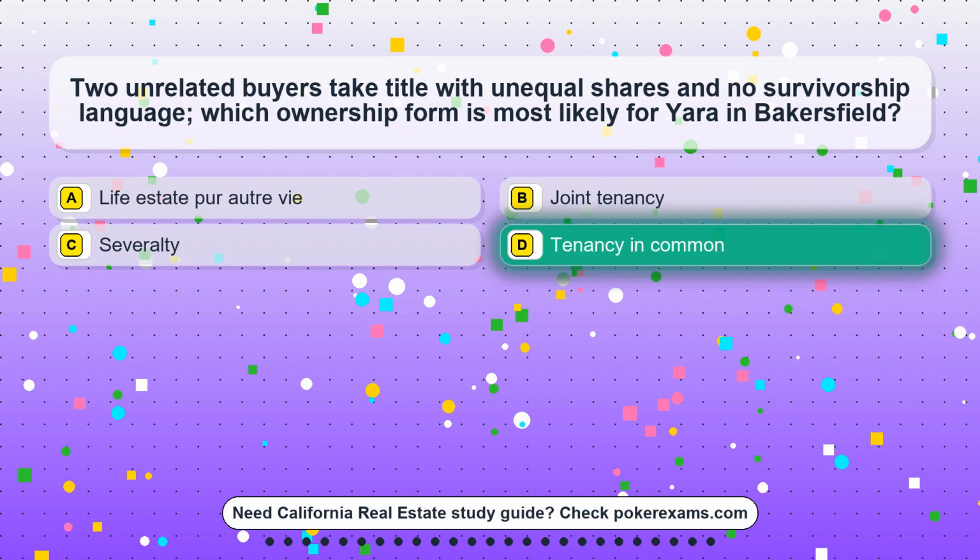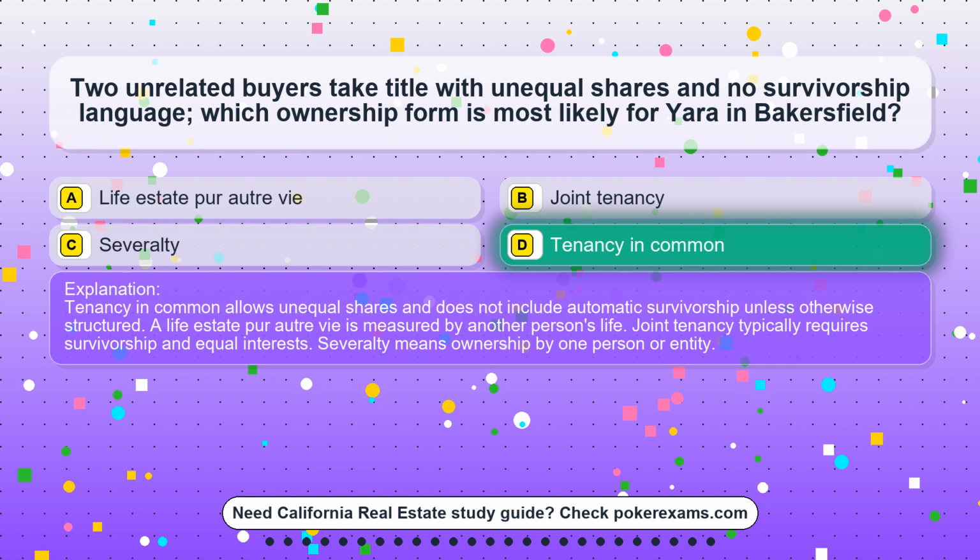The correct answer is option D, tenancy in common. Tenancy in common allows unequal shares and does not include automatic survivorship unless otherwise structured. A life estate per autre vie is measured by another person's life. Joint tenancy typically requires survivorship and equal interests. Severalty means ownership by one person or entity.